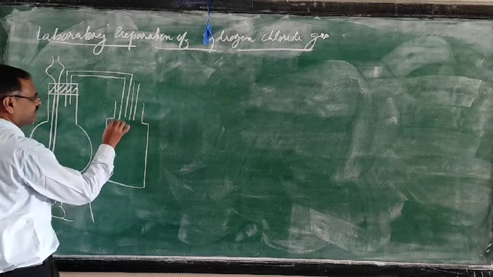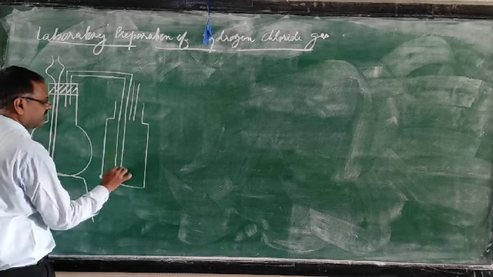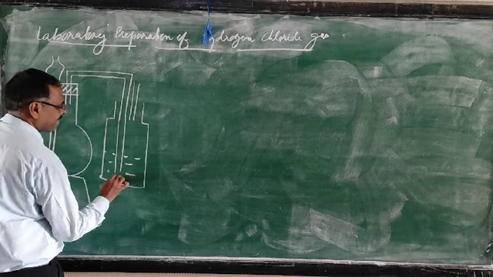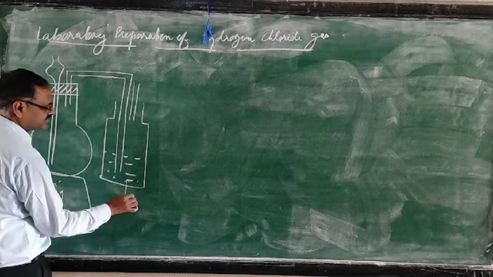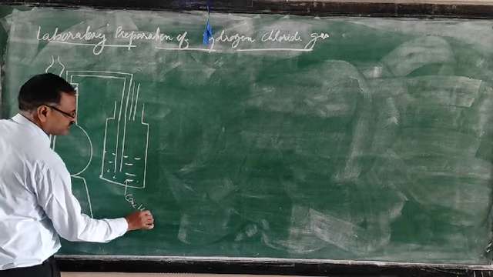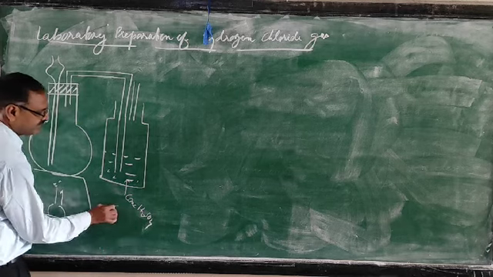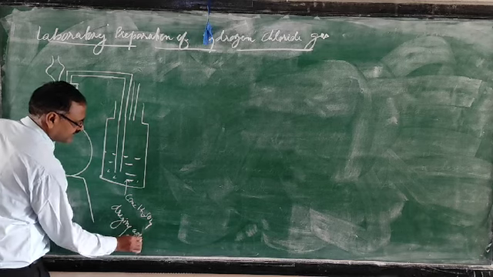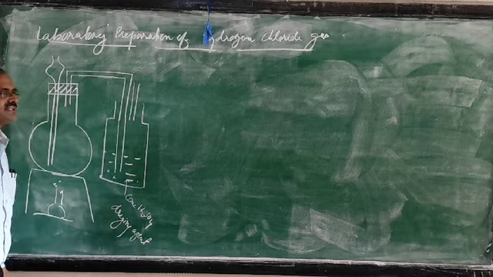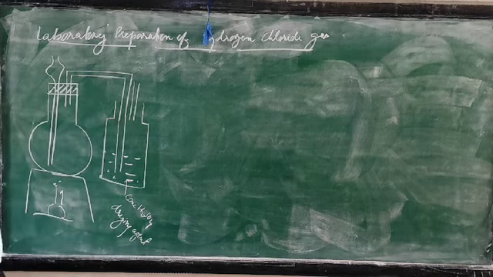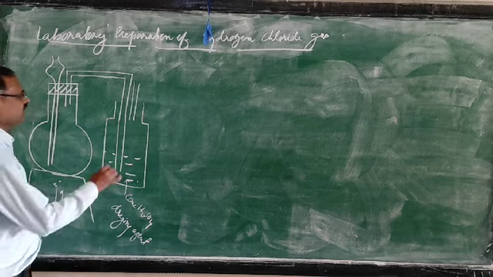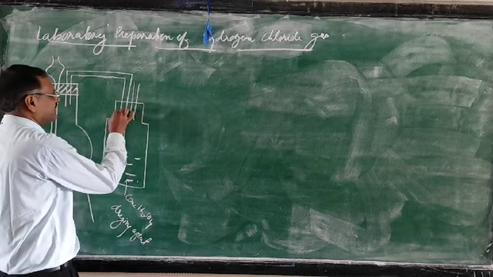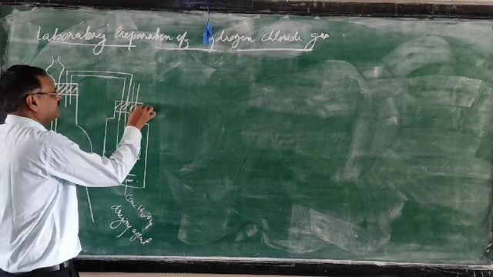This concentrated H2SO4 is used here as a drying agent. Concentrated sulfuric acid can act as a dehydrating agent and a drying agent, both words are used, but here it is used as a drying agent.